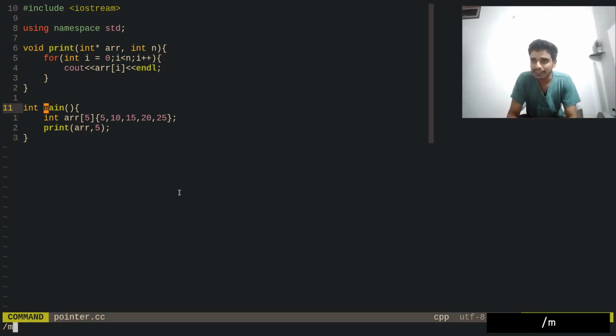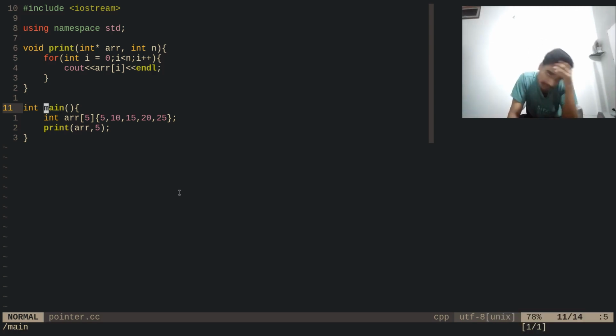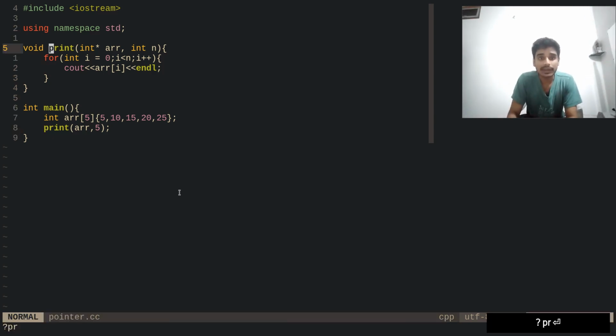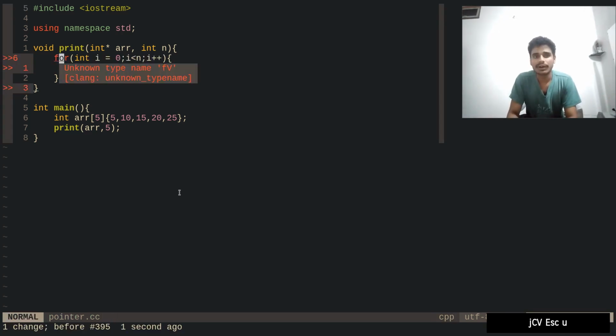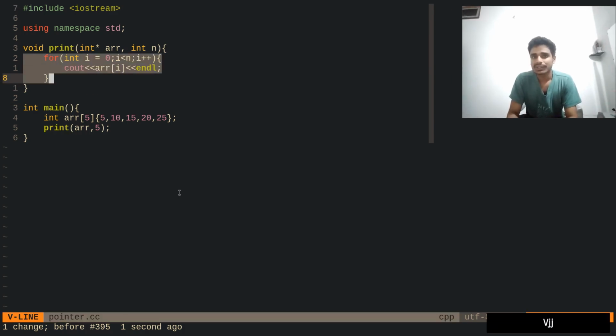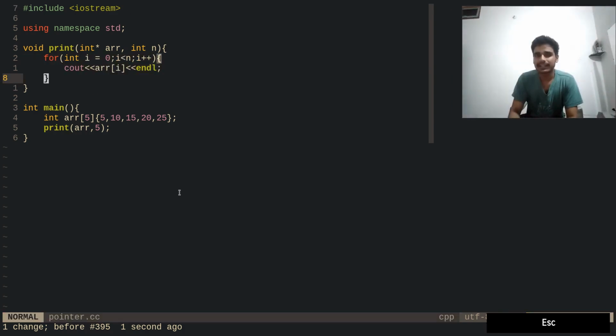Okay, so we have this main function. Now this main function is something like this. It has an array that contains 5 elements. Then we have the print function. This print function just has two things. The first one is the argument, a pointer, and the second one is the length of the array that we just passed. What it does is it goes through that array and prints everything. That's fine, it should be, and that is what it is.